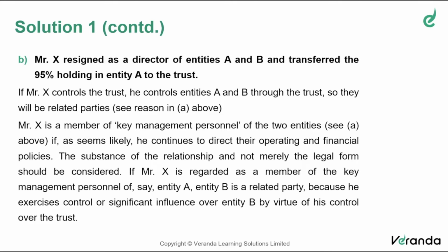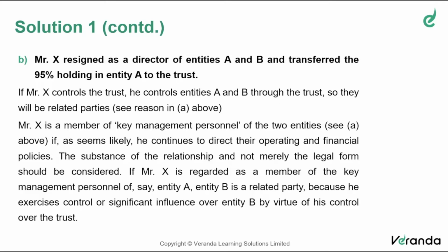Mr. X is a key management personnel of the entities. He continues to direct their operating and financial policies. So what we should see is the substance, not the legal form. Legally, he may not be controlling, he may not be exercising significant influence. But the substance of the relationship should actually be seen.